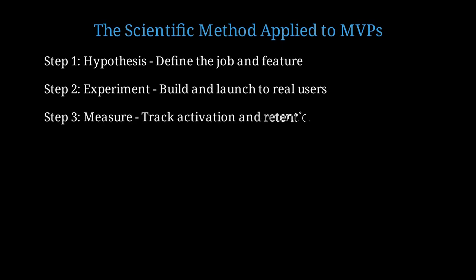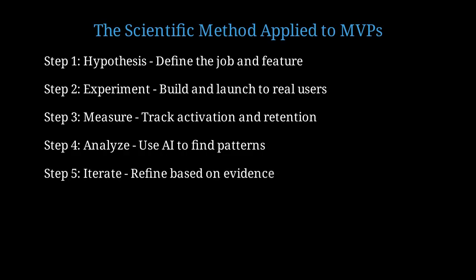Step 3. Measure results. Track activation rate, day 1 retention, day 7 retention, and day 30 retention. Step 4. Analyze data. Use AI to identify patterns in which users activate, which cohorts retain, and why others churn. Step 5. Iterate. Refine the feature or pivot to a different job based on evidence, not intuition.